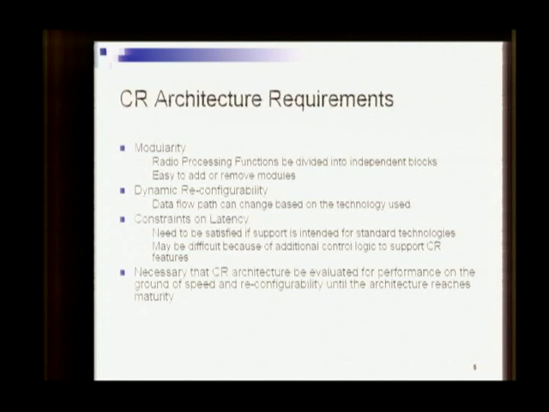So it is necessary that every CR architecture and implementation should be evaluated for performance on the basis of reconfigurability, dynamic reconfigurability, and speed or latency until the architecture reaches maturity. In this thesis, what we have done is the same analysis for the WinC2R platform.